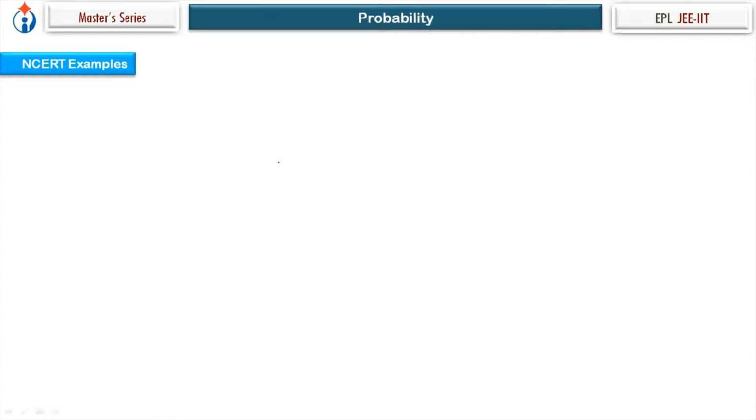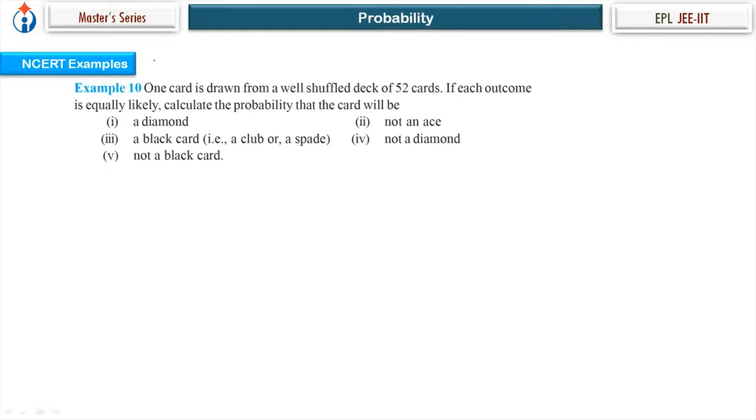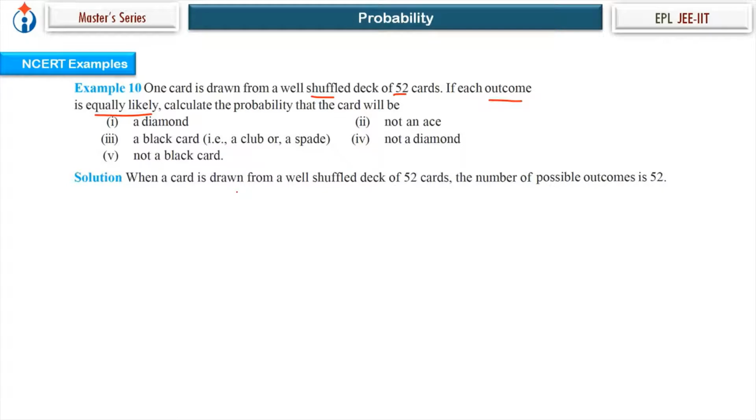Now let's go to the NCERT examples. What do they say? Let's comprehend this. One card is drawn from a well-shuffled deck of 52 cards. If each outcome is equally likely, calculate the probability that the card will be a diamond, not an ace, a black card. Five questions are there. Let's start. When a card is drawn from a well-shuffled deck of 52 cards, the number of possible outcomes is 52C1, that is 52.